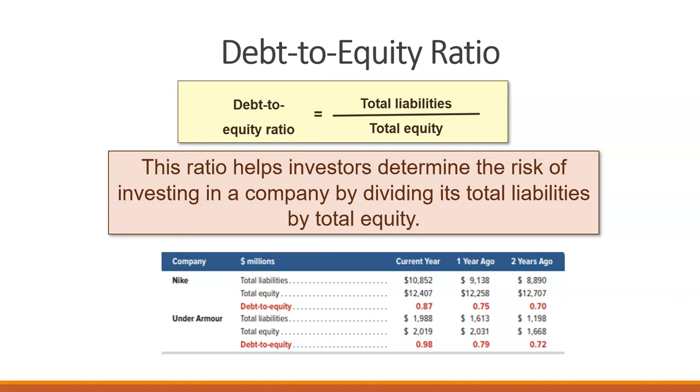There are advantages, as we said, to financing with debt, which are bonds. So taking loans out or selling bonds in order to finance things. One of them is that we don't sell ownership in our company like we do with stock. However, there are also downsides to having too much debt.